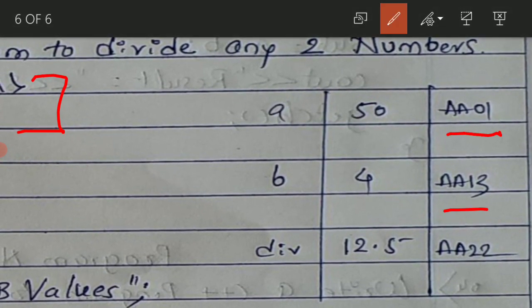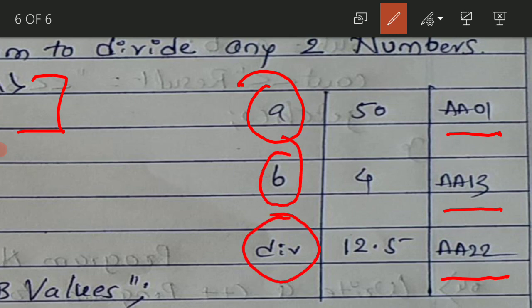Okay, so this is B and this is div. See, this takes 4 bytes: 01, 02, 03, 04. Okay, that is 4 bytes. 13, 14, 15, 16, 4 bytes reserved for B. Then 22, 23, 24, 25. This 4 bytes is reserved for div.